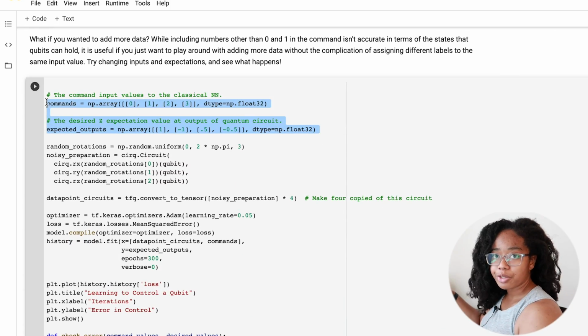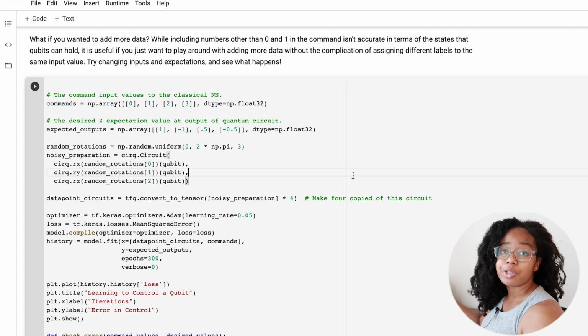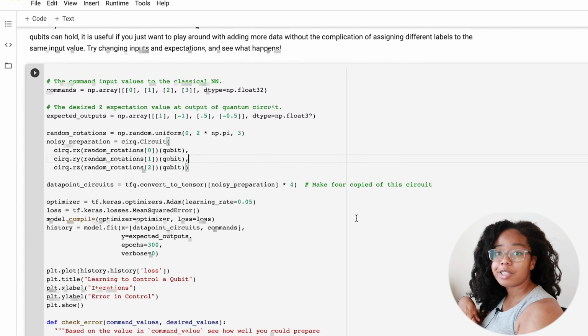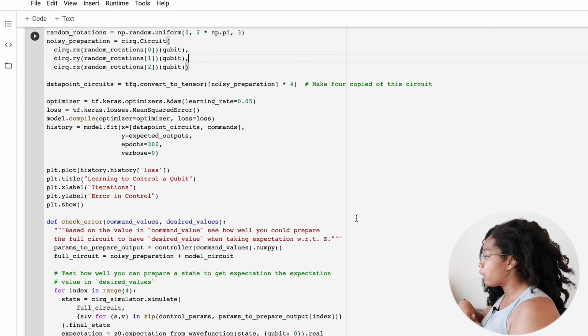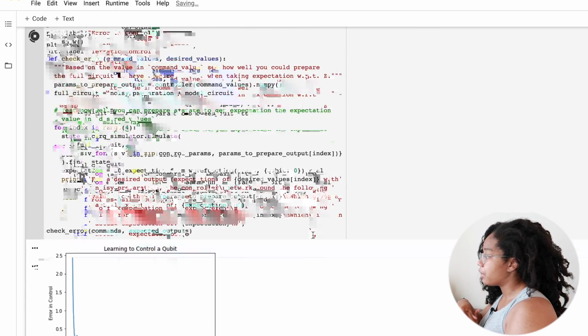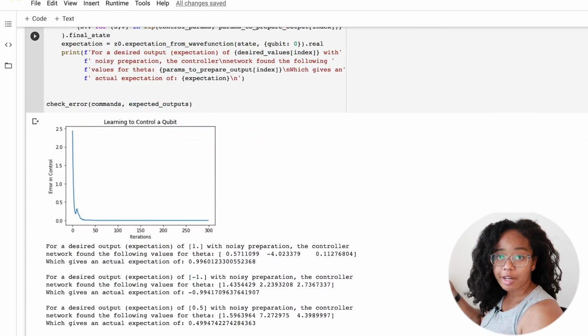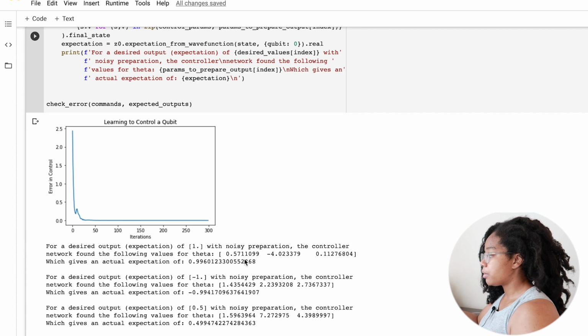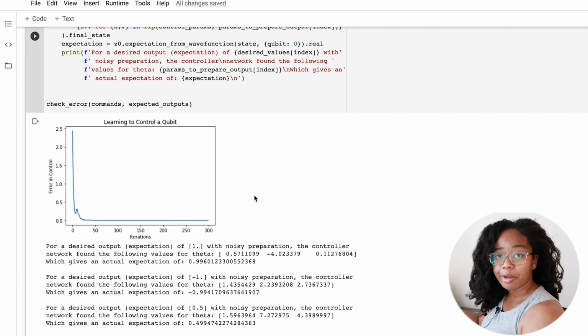Okay, but what if we wanted to train this qubit to learn more than 2 data points? What if we wanted to train something in between 1 and -1, or in between 1 and 0? Well, I do this here, which you can try yourself by changing some of the values that are in the training data. And you can see that it actually learns this pretty well too.